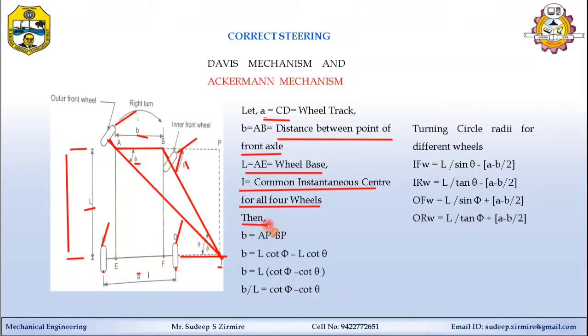So see here friends, this distance B is AP minus BP.